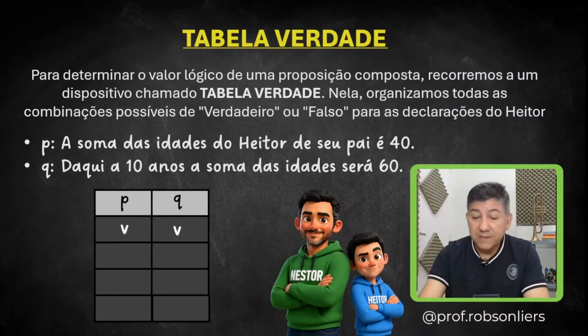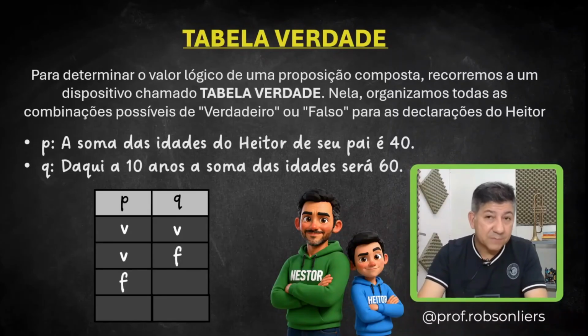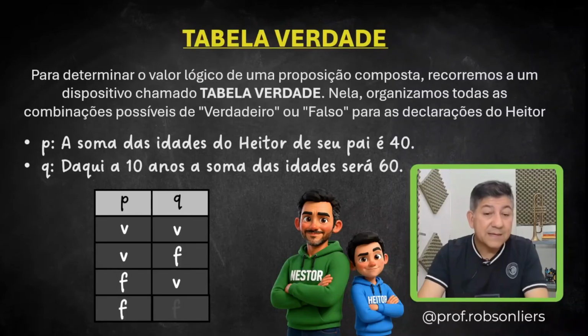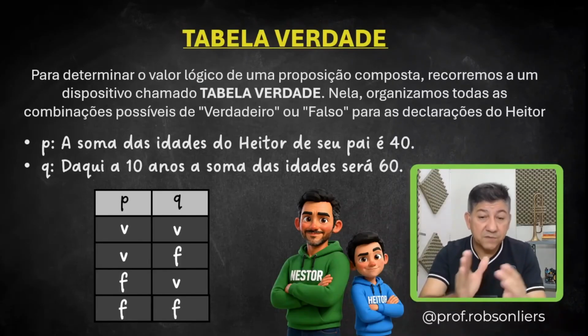The first statement can be true and the second one false. The first statement can be false and the second statement true. And the last combination is that the first statement can be false and the second one can also be false.